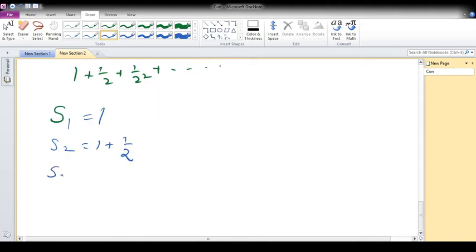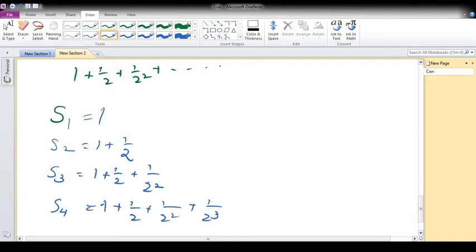S3 is 1 plus 1 by 2 plus 1 by 2 square. S4 is 1 plus 1 by 2 plus 1 by 2 square plus 1 by 2 cube, etc. Sn equals 1 plus 1 by 2 plus 1 by 2 square plus etc. 1 by 2 power n.